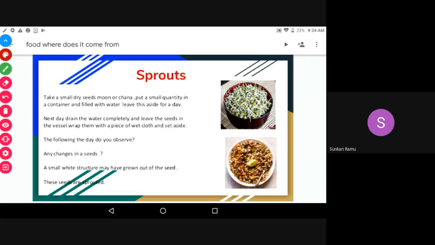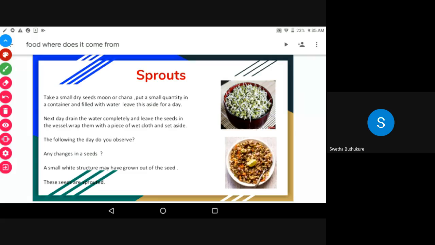How many of you like to eat these? Sir, I like to eat. Very good, children. These food items are very good for our health. So what are these? Sprouts. Sprouts are nothing but baby roots, small roots.